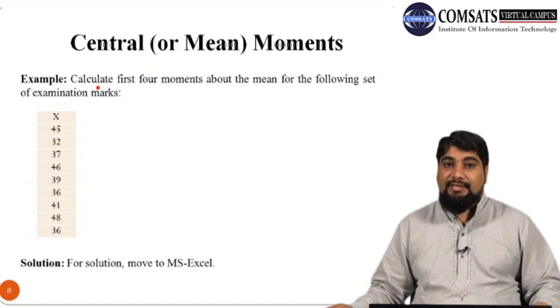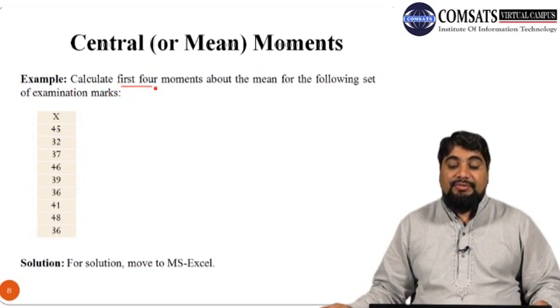Now let us discuss an example of calculating central or mean moments. The example is: calculate the first 4 moments about the mean for the following set of examination marks. These are the marks of 9 students obtained in a certain exam. The marks obtained by the first student is 45, the second student got 32 marks, and so on. I have labeled the marks obtained by students as x. We are interested in calculating the first 4 moments about the mean for this data.